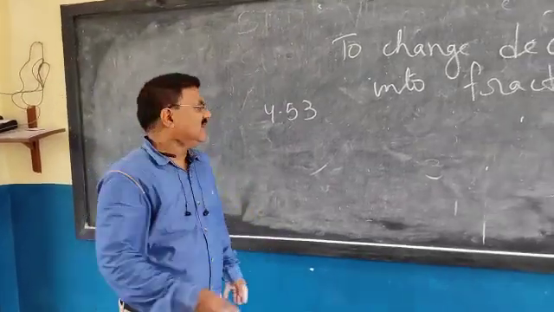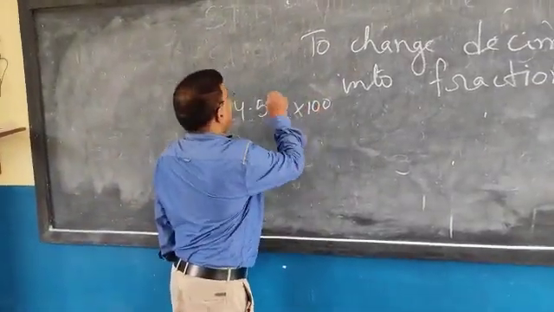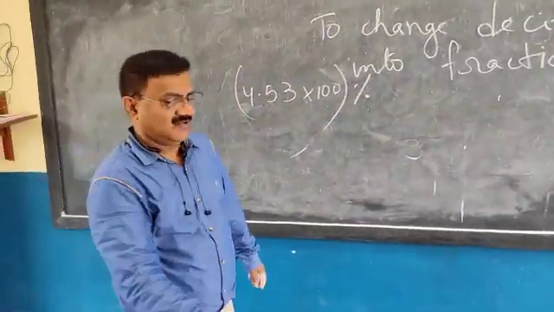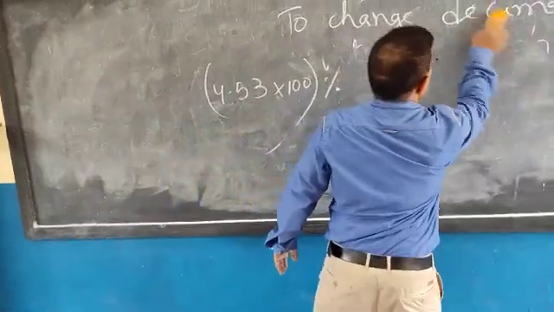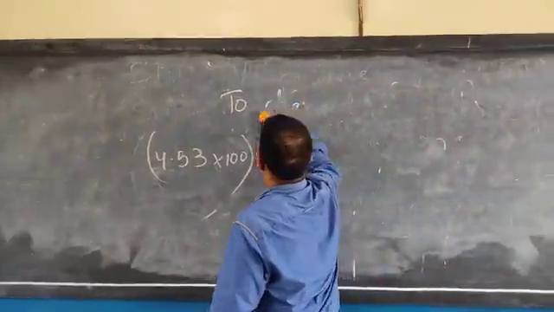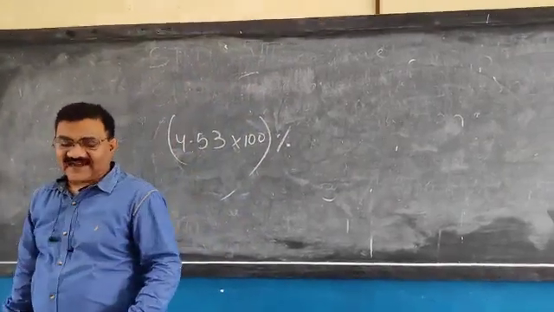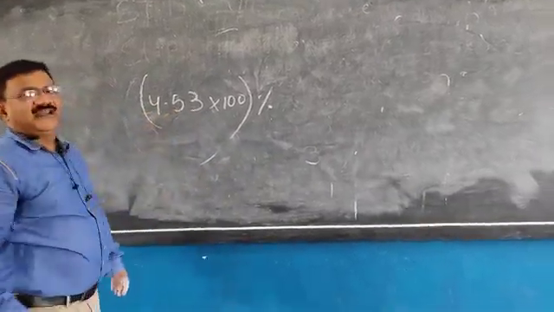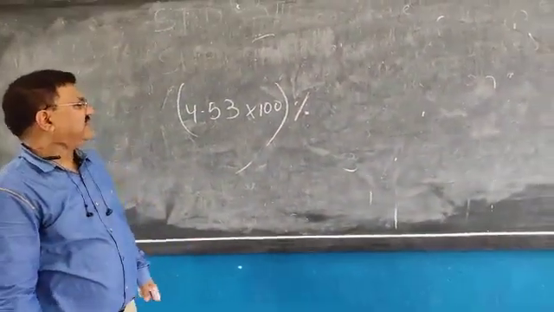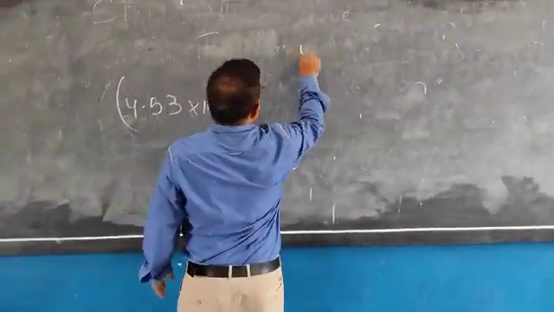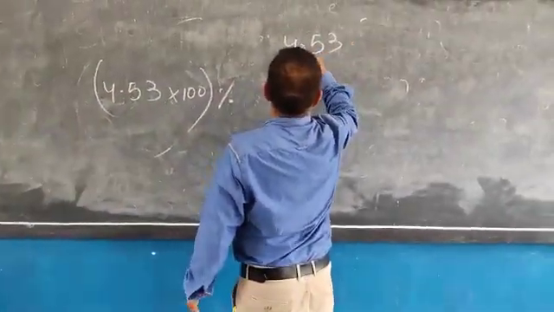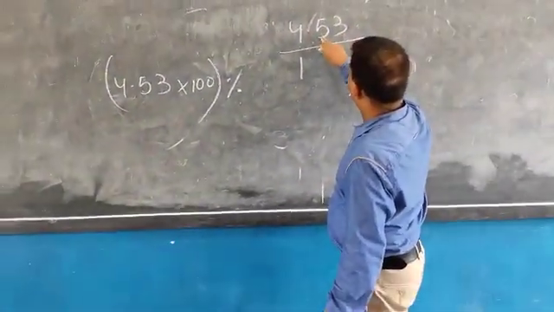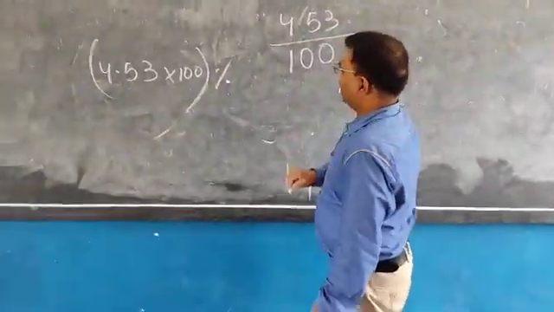Same will be the method. Just multiply it by 100 and outside it put the percentage sign. Now let us solve it. The method is same. First, let us change this decimal into fraction, and you know how to change decimals into fraction. 4.53: if you remove the point, 1 will come instead of the point and 2 digits, so put 100.